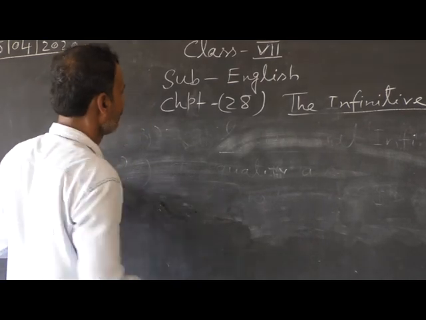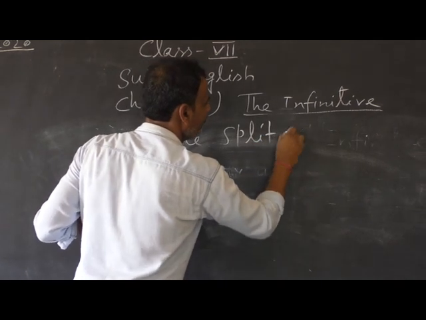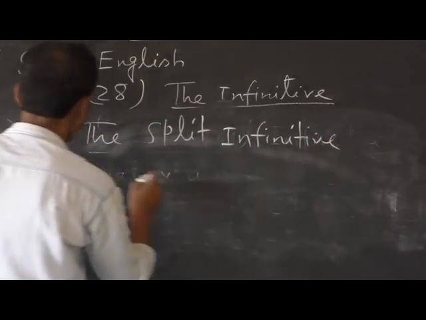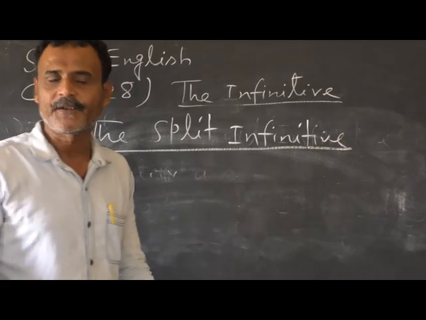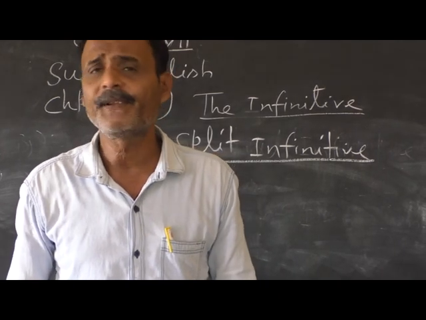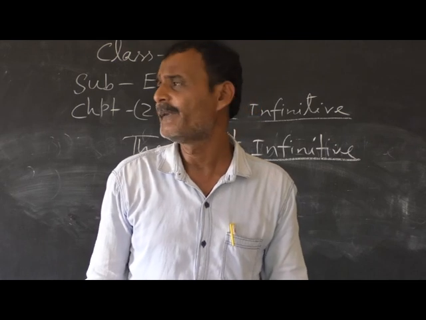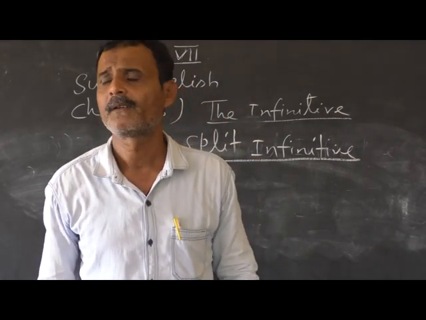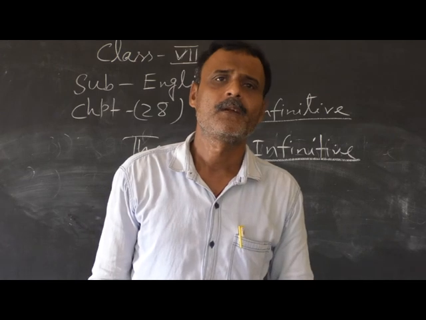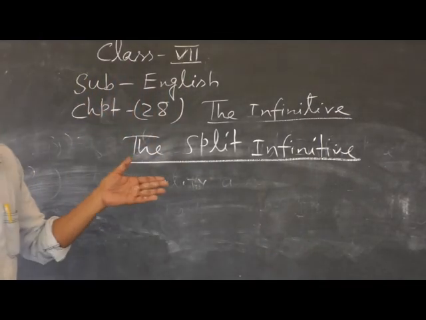That is what is called the split infinitive. First of all, the definition: the split infinitive is the name given to an infinitive form in which the word to is separated from the verb by a word in between.